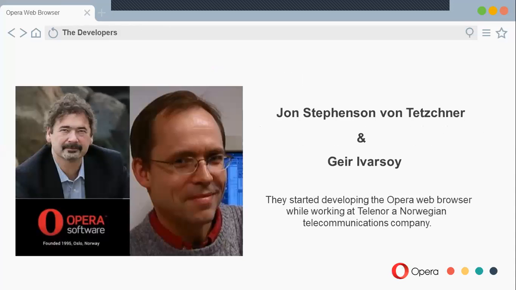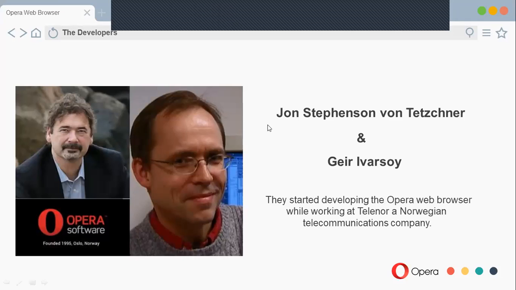Yeah, these are the two guys who started the research on Opera. The left one in the black suit is John Stephenson von Tetzchner, and the other one is Geir Iversen. They were the two engineers who were employees in the Telenor telecommunication company. A telecommunication company is the one which provides telephone services, like BSNL in India.